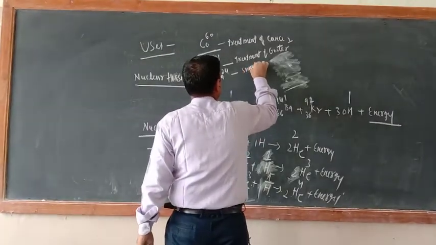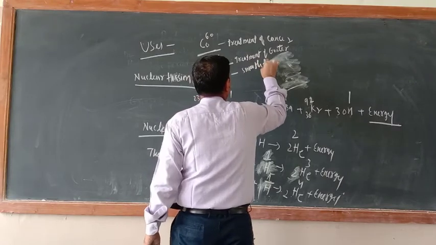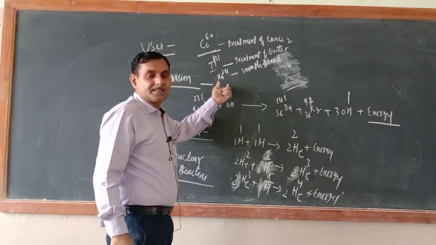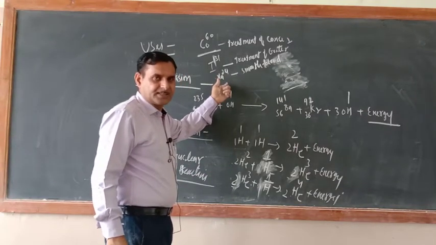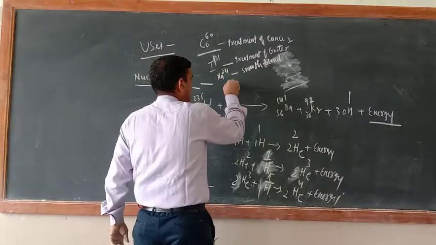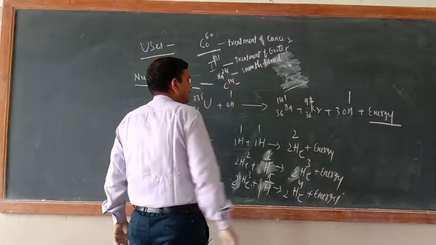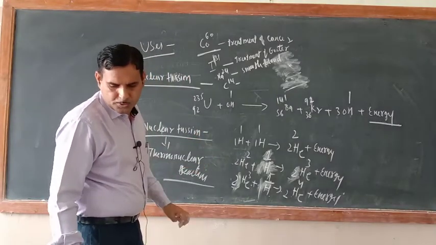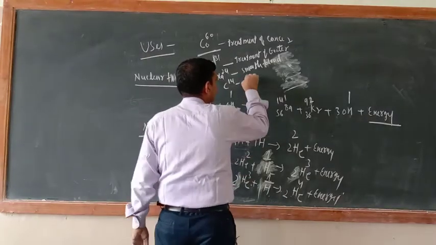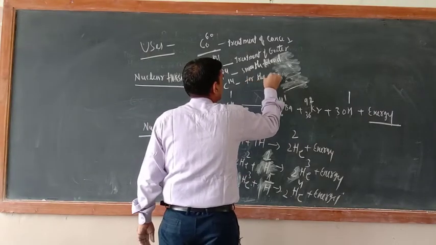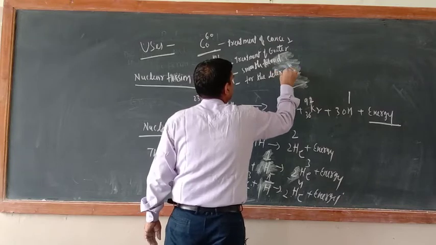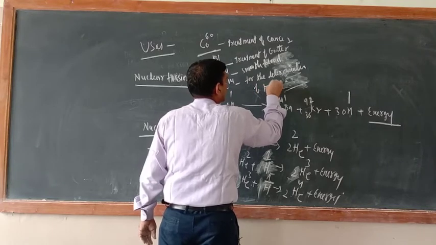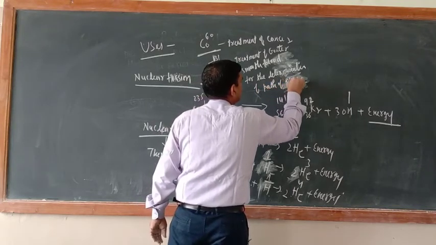Smooth blood flow. You might have heard about blockage. To detect the blockage percentage in the arteries, this isotope is used. Carbon-14: what is the use of carbon-14? The carbon-14 isotope is used for the determination of the path of photosynthesis.